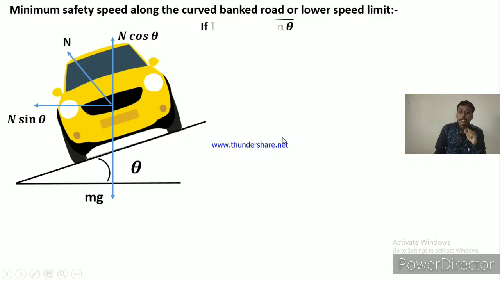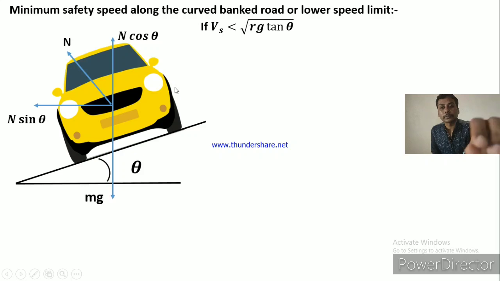Now here we have to study the lower speed limit.